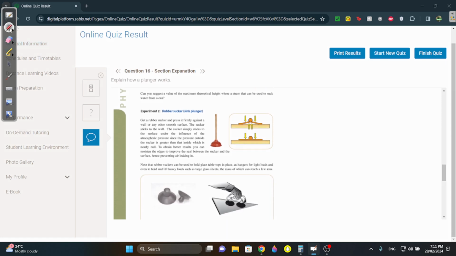How about experiment 2? The plunger. Let's say this orange thing is the plunger. You have atmospheric pressure acting down on the plunger, and then you have this small vacuum, right? After you completely press on the plunger, this vacuum is sealed. Now there's no more pressure from below, since there are no more spaces, there's no opening. So what happens? There's only atmospheric pressure acting on the plunger, so whatever you do, it's going to stick.